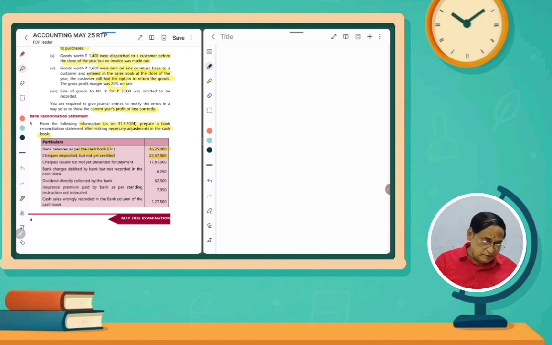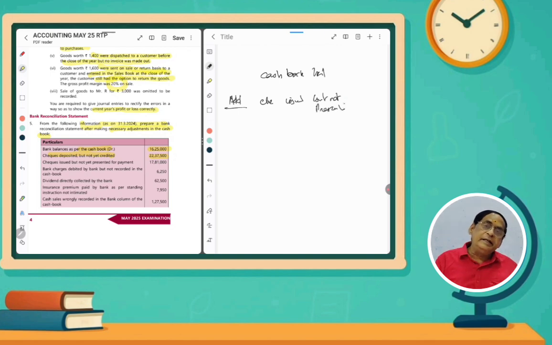First of all, for your reference, if the cash book balance, favorable or debit balance, is given, we have to add some amounts. Check issued but not presented, we have to add.